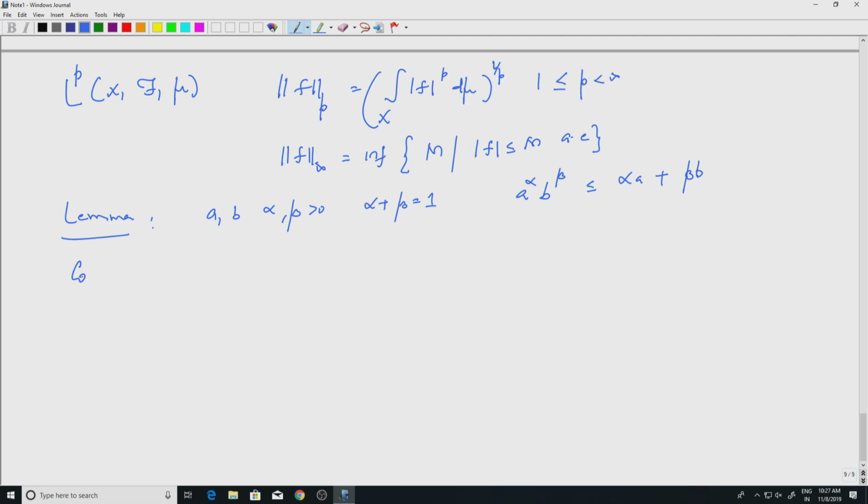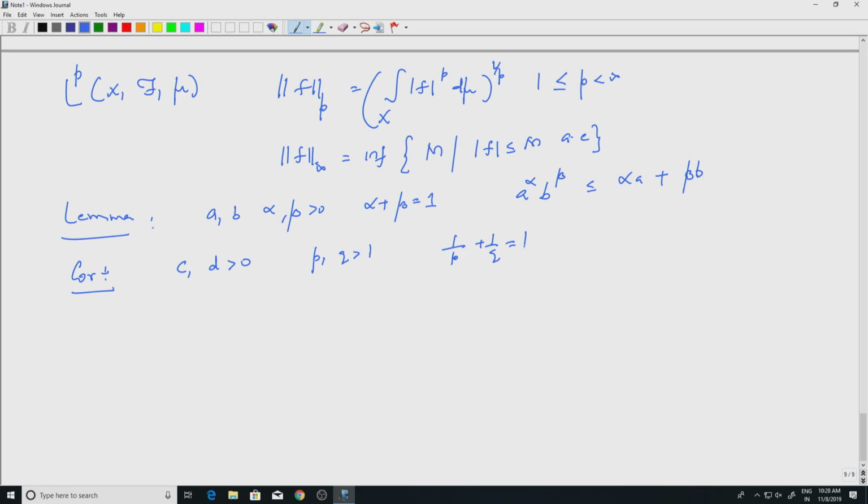So, this has an immediate corollary. Well, what is the corollary? I take two positive numbers C, D, and P and Q greater than 1, with 1 by P plus 1 by Q equal to 1.